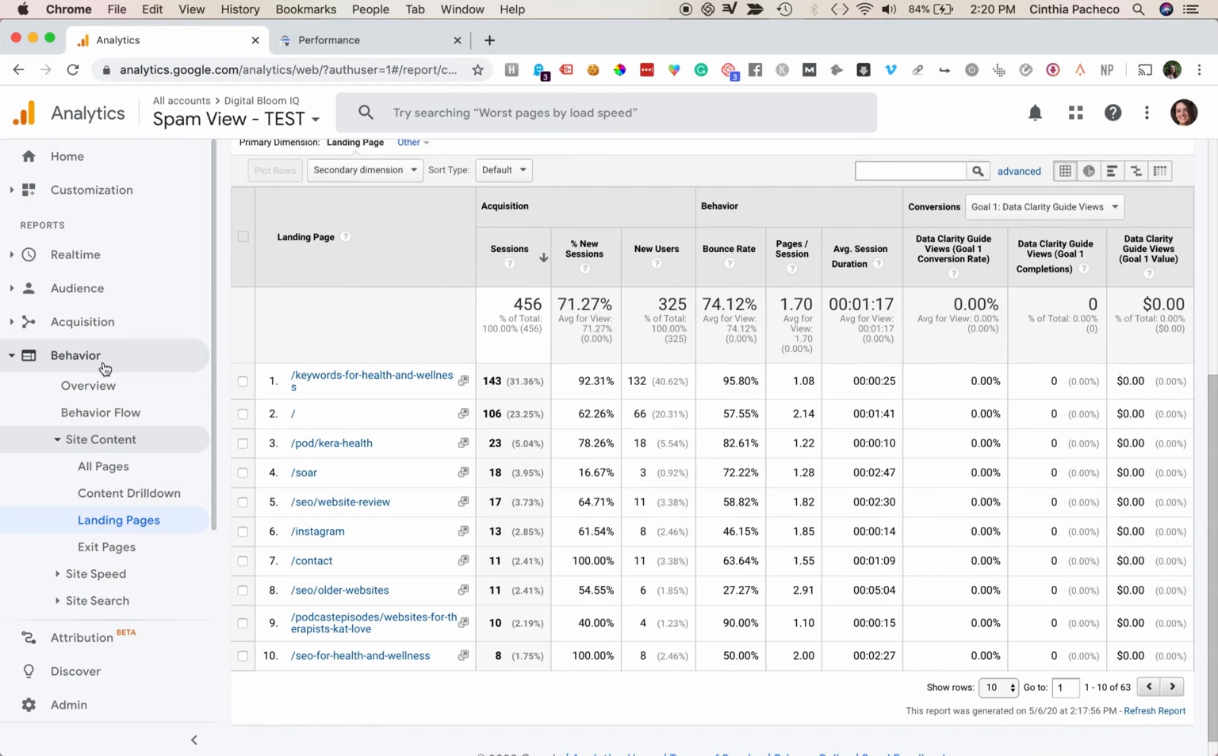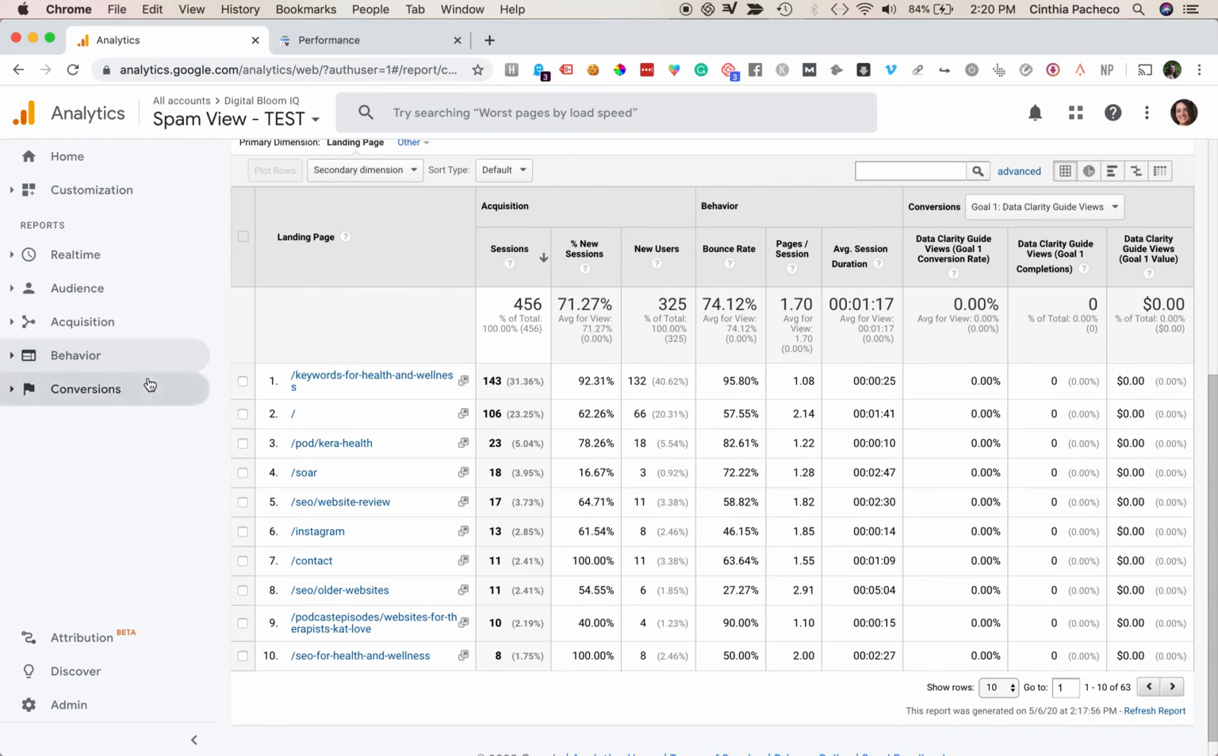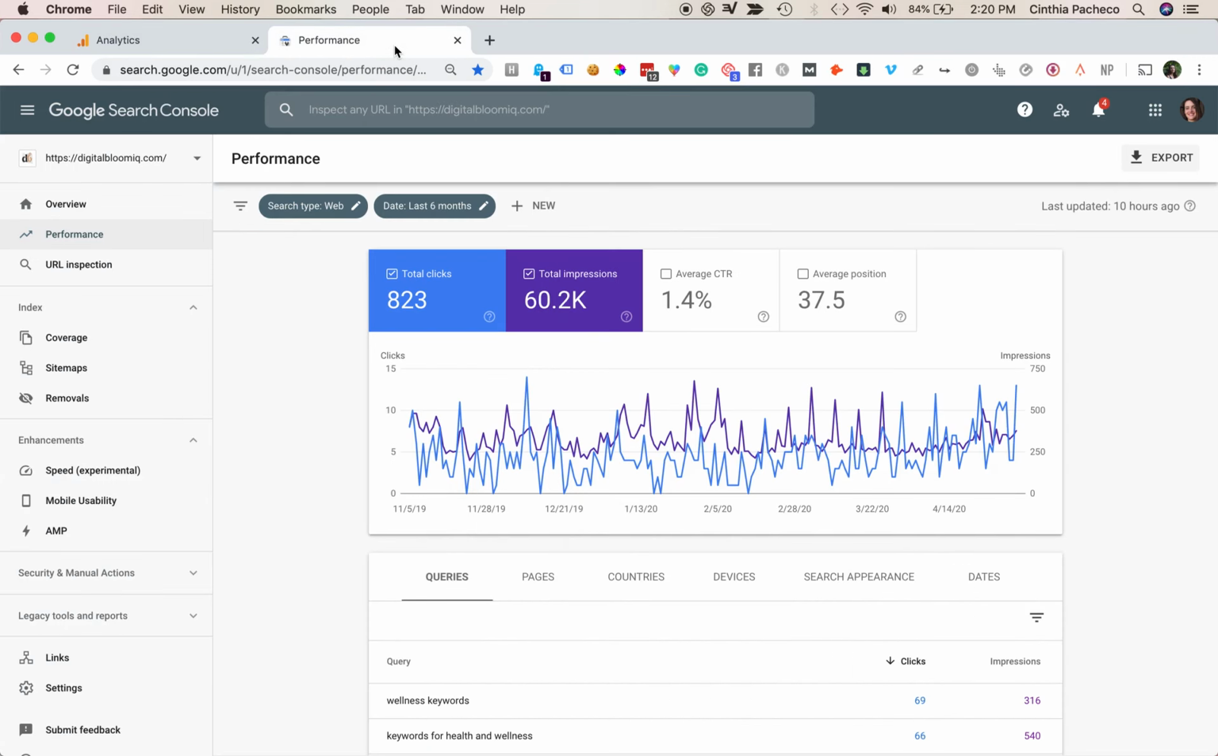All right. So those are the two main reports I'd say to focus on when it comes to your Google Analytics. Let's move on to the Search Console, which is another really great tool to look at your data and get ideas. And I'm going to specifically be using this data date to work on my own blogging and SEO strategy.